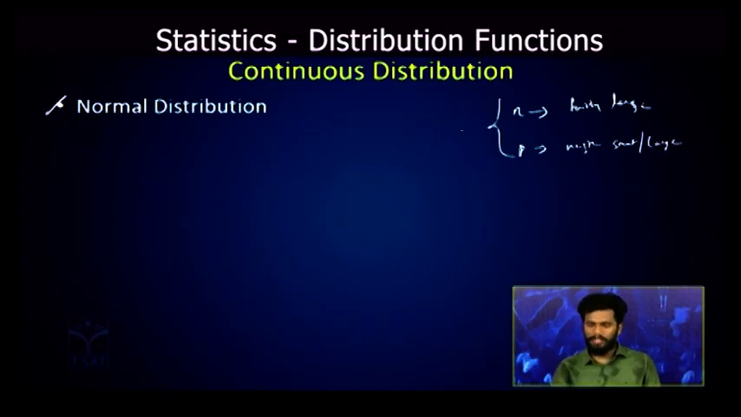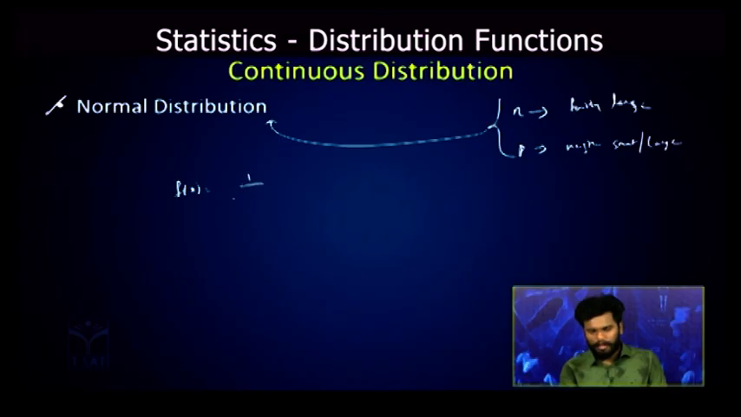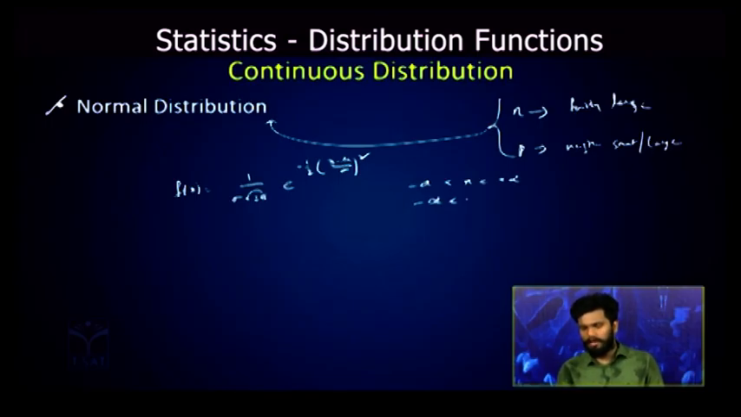So under these conditions our binomial distribution will tend to normal distribution, and the normal distribution function is given by f of x is equal to 1 by sigma under root of 2 pi into e power minus half, x minus mu by sigma whole square, where x will take values minus infinity to plus infinity and mu will take values minus infinity to plus infinity. Now it has mean is equal to mu, variance is equal to sigma square.